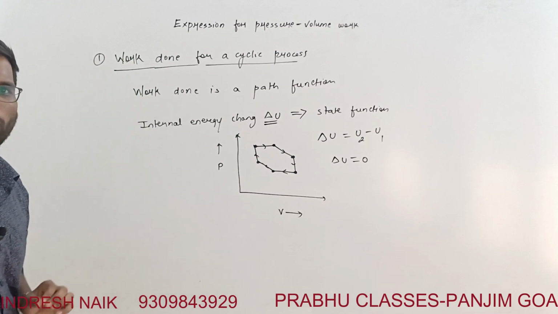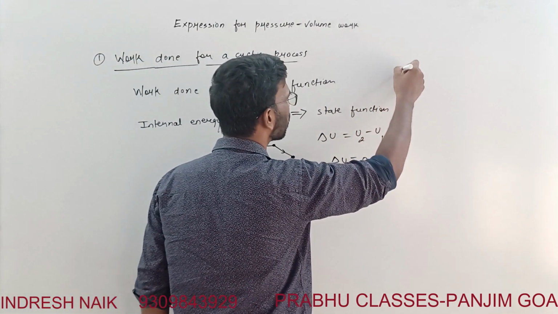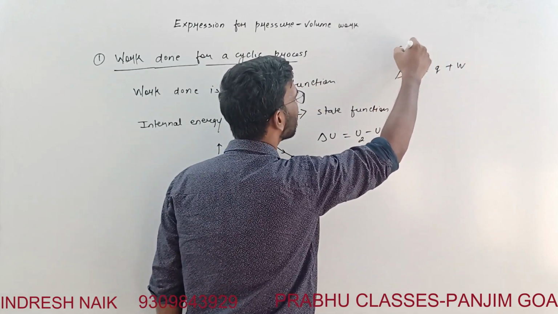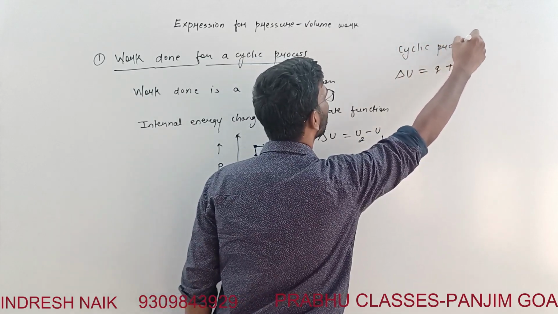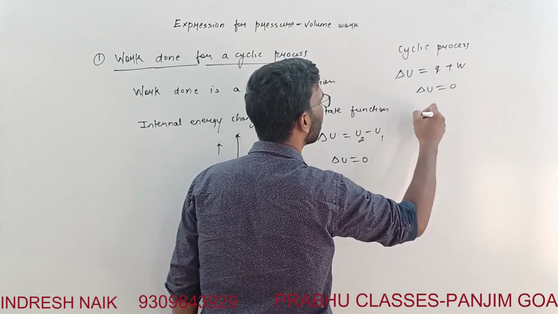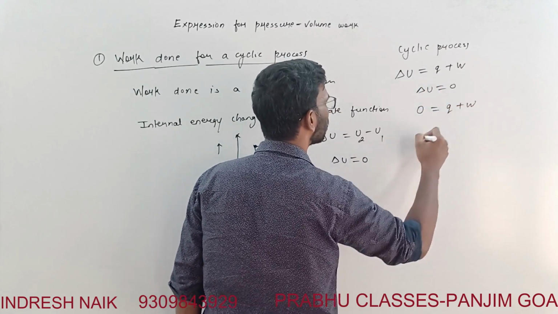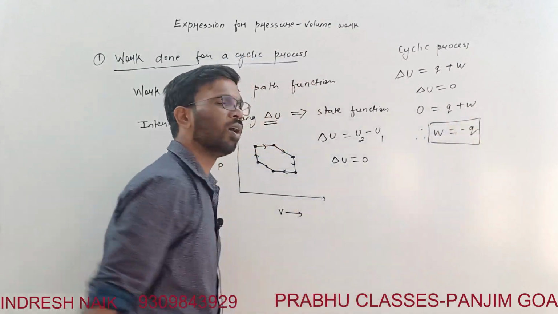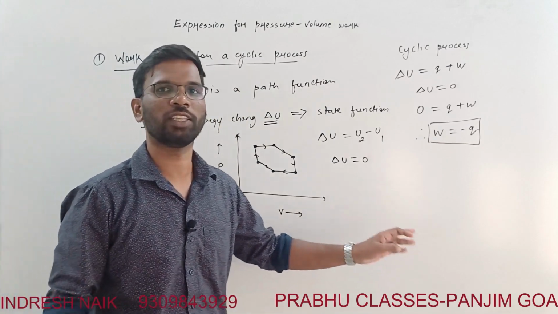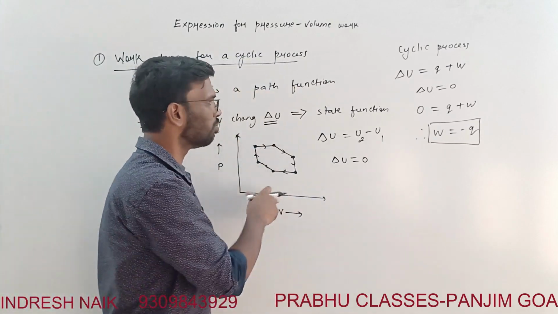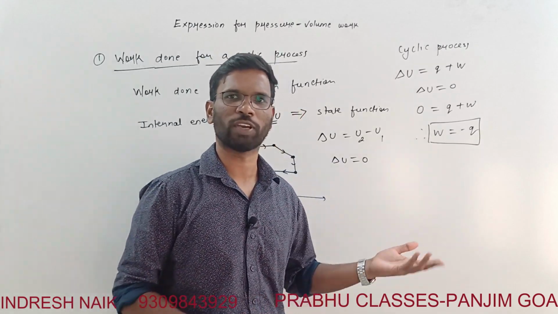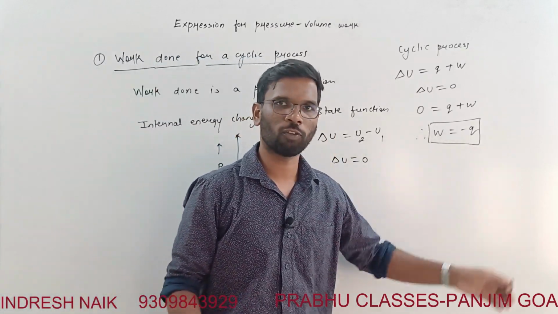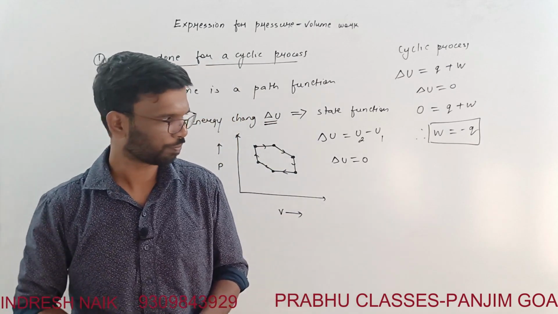Now we are understanding what the work done is over here. From the first law of thermodynamics, delta U is equal to Q plus W. For a cyclic process, delta U is equal to 0. Therefore 0 is equal to Q plus W. So we can write work done is equal to minus Q, right? Work done and heat are not state functions. They will depend upon the path, whatever may be the path, their value will change, whether it is cyclic or non-cyclic process. So work done for the cyclic process is equal to minus of the heat exchange, right?